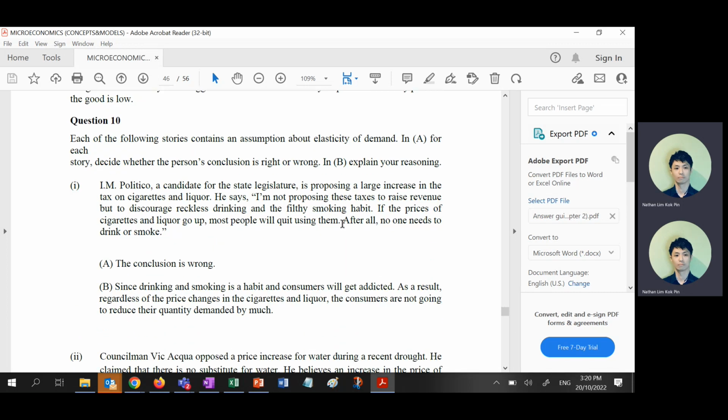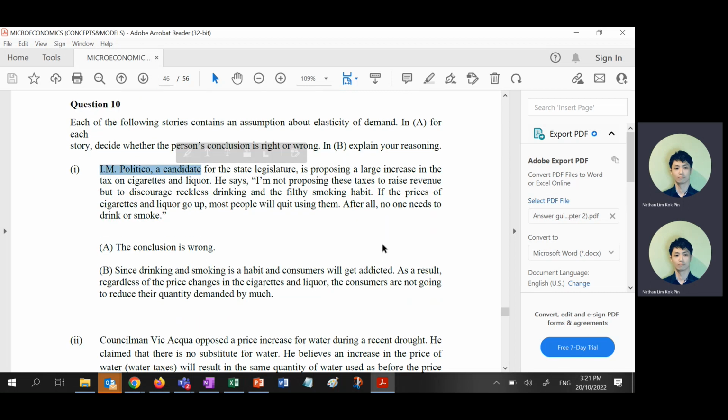Okay. Question 10. Each of the following stories contains an assumption about elasticity of demand. In A, decide whether the person's conclusion is right. In B, explain your reasoning. I am political, right? This candidate for state legislature is proposing a large increase in the tax on cigarettes and liquor. They say, I'm not proposing this tax to raise revenue, but to discourage smokers and drinkers, which is nonsense, right?